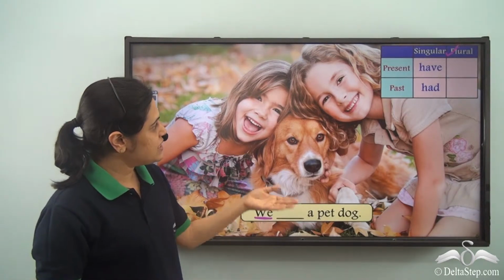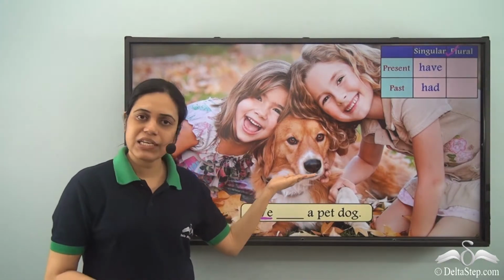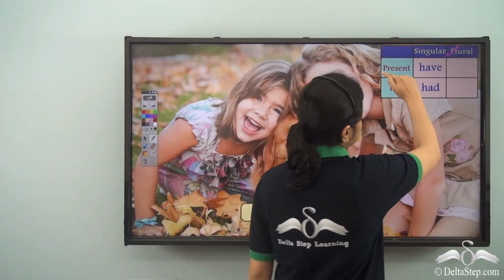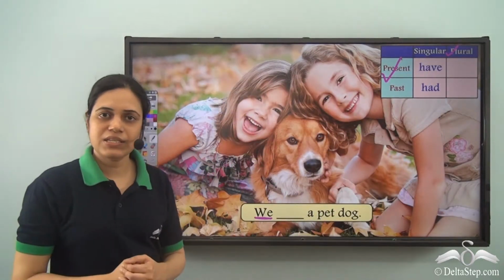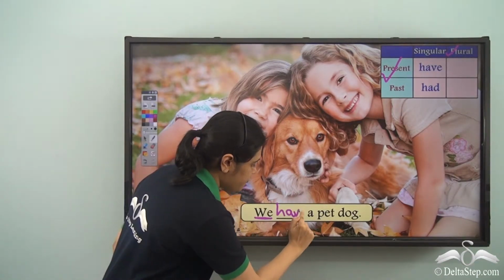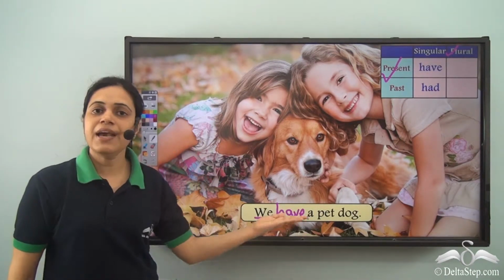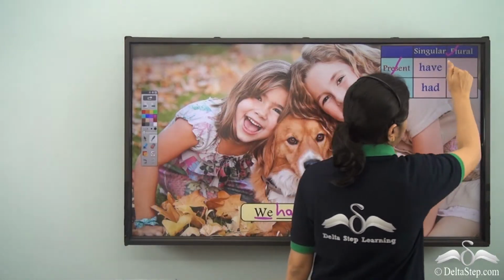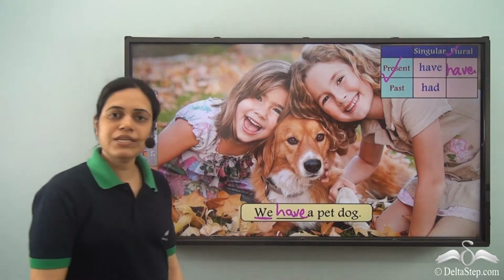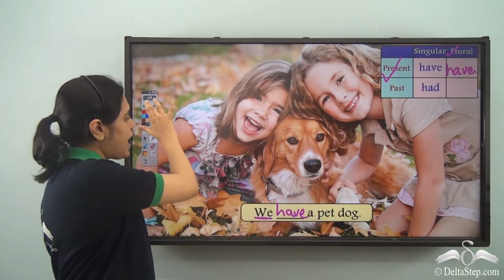Now, as we can see, the girls are currently possessing the pet dog. So it is about present. The have verb used here is have. We have a pet dog. So for plural, present, the have verb used is have.